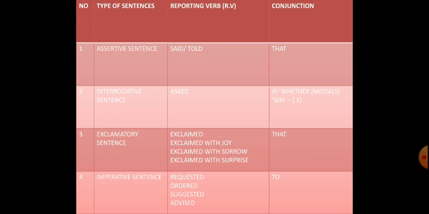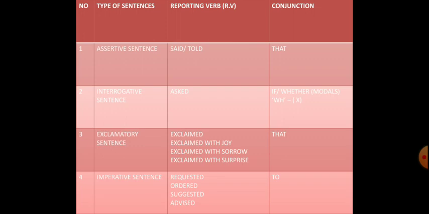Over here in the reporting verb, usually we have said as the default one. Now for example, if said is given over here, while changing into indirect speech, you are supposed to remember either you can write said or you can write told, and the conjunction that you will be using is that.